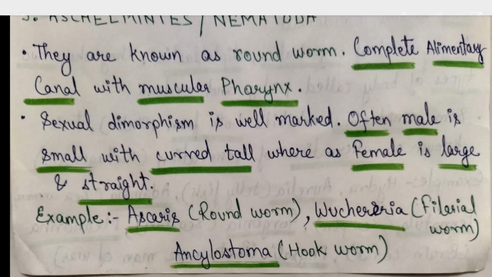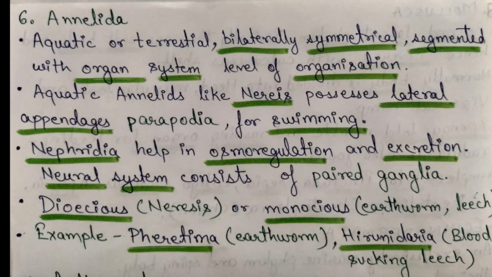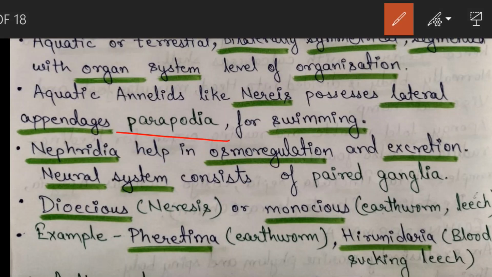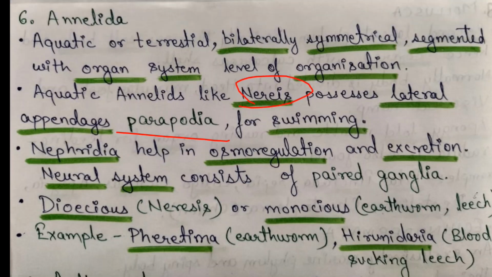Next we have Annelida, aquatic or terrestrial. So both types of organisms are present in this phylum. They are bilaterally symmetrical, segmented with organ system level of organization. Aquatic annelid like Nereis possesses lateral appendages, parapodia, for swimming. So you have to remember this, parapodia are present in Nereis. Nephridia help in osmoregulation and excretion.